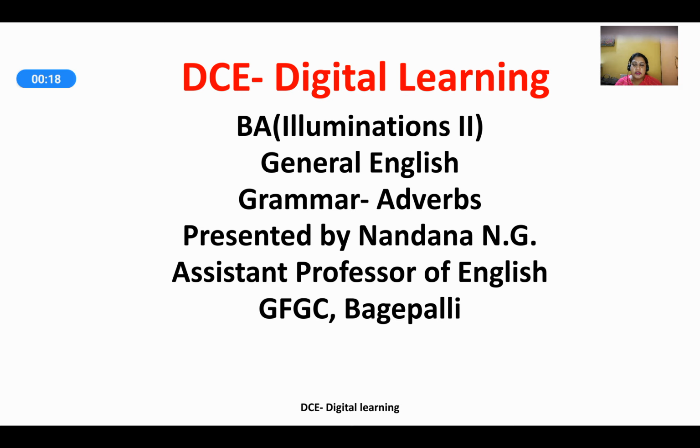In this session, we'll look at the grammar part, adverbs, which is the language activity of the poem The Worm. And this is a part of the text, 2nd BA General English text prescribed by Bengaluru North University. I am Nandana NJ, Assistant Professor of English, GFGC, Bagipalli.